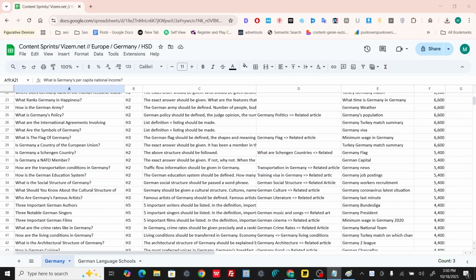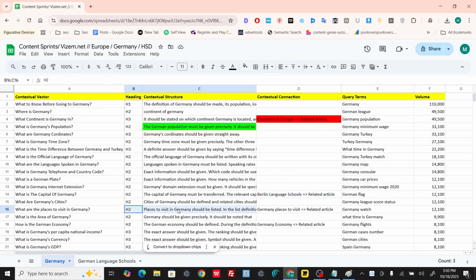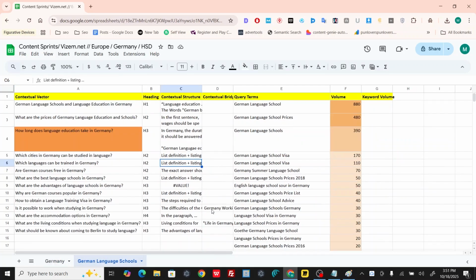Now you can see there are many links here and no space between them, and we use this specific low-level contextual hierarchy because we decrease the prominence. But mostly we can use the H2 to give higher relevance or increase the weight of the links. In this specific area, Berlin Language School is connected to this article, and in this article we have just two internal links. We put these two internal links because we can increase the PageRank per web page.